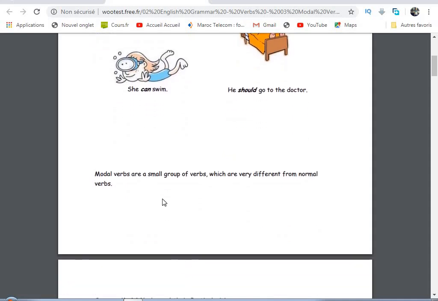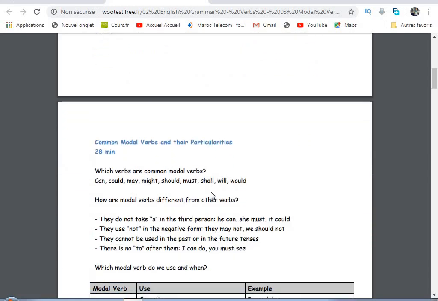So modal verbs are a small group of verbs which are very different from normal verbs, and we will see what differences we have between normal ordinary verbs and modal verbs.